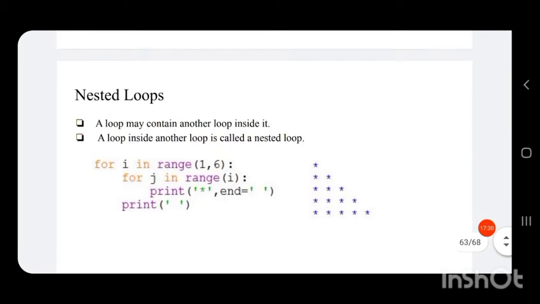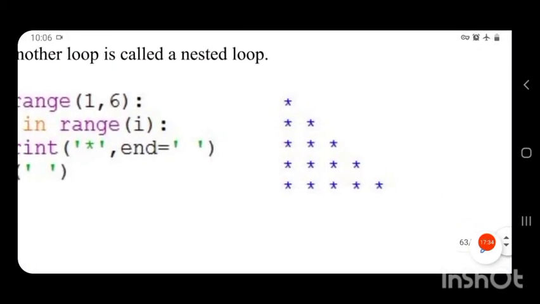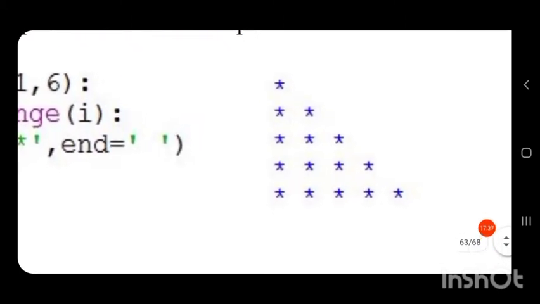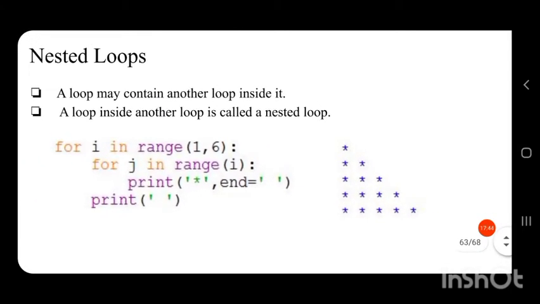Next, we have seen a single for loop. If we want to print certain patterns or numbers in the form of rows and columns, in that case we need nested loops, that is, a loop inside a loop. So a loop may contain another loop inside it. A loop inside another loop is called a nested loop. So let us see how this nested loop works.